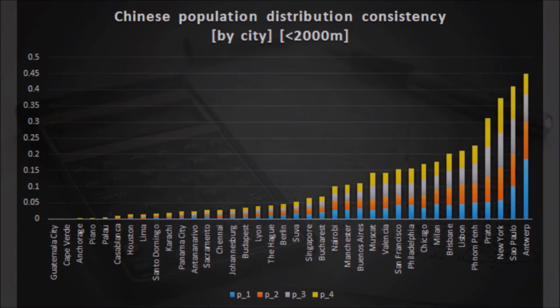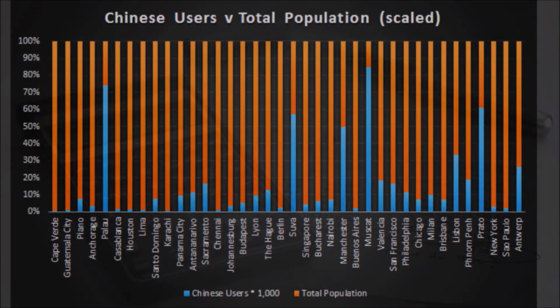Our second chart shows the proportion of Chinese WeChat users out of the total population of each of our cities. We scaled the number of Chinese users by 1,000 in order to better visually represent this proportion. One quick observation is that the cities with the highest Chinese population actually tend to have a lower proportion of Chinese WeChat users out of the total city population, while some of the smaller cities actually have a very high proportion of Chinese WeChat users.